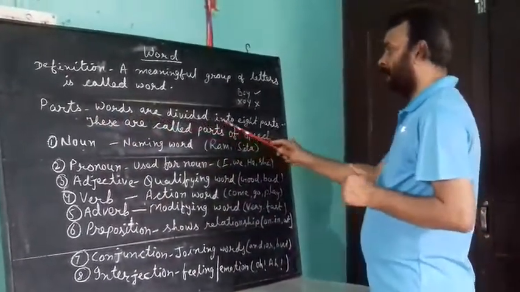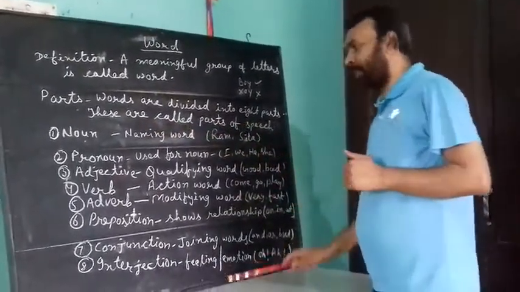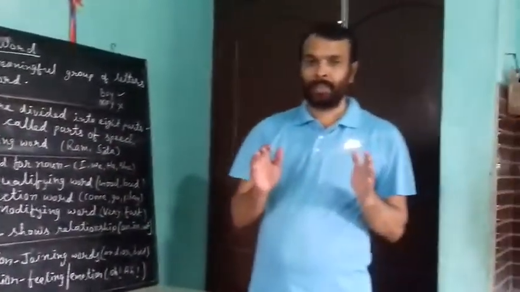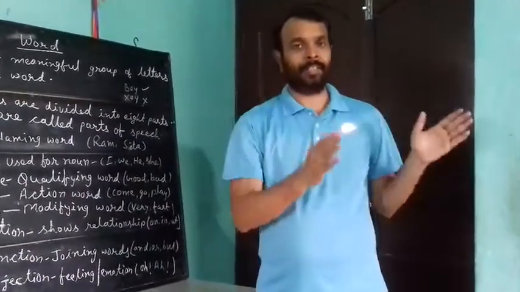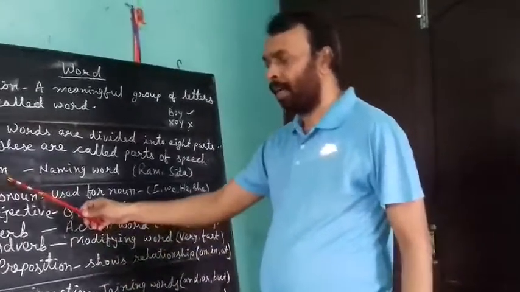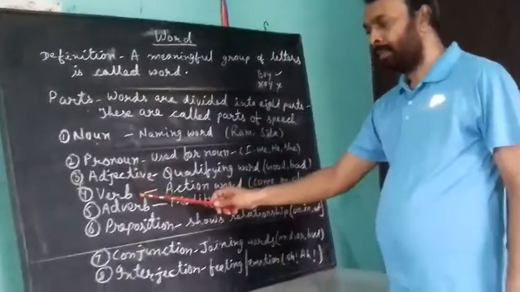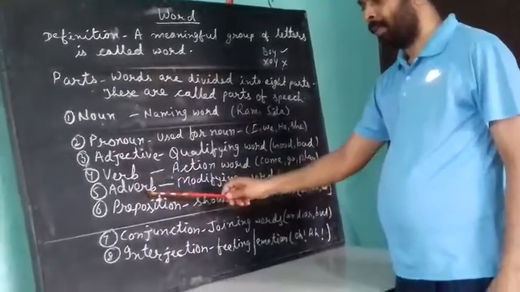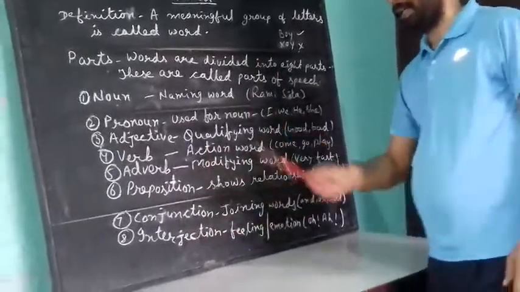Words are divided into 8 parts. These are called parts of speech. Words are divided into 8 parts, and these are all called parts of speech. And these are noun, pronoun, adjective, verb, adverb, preposition, conjunction and interjection.